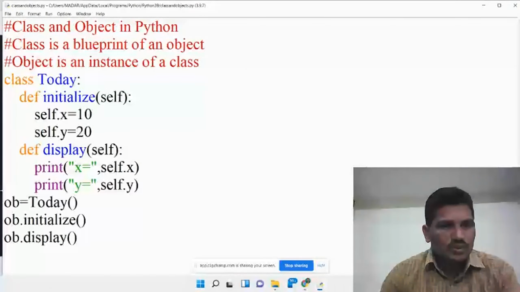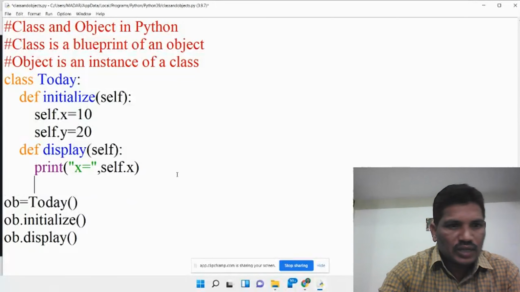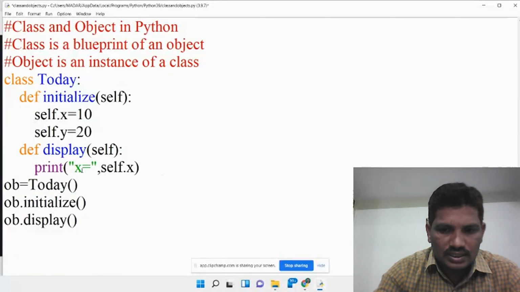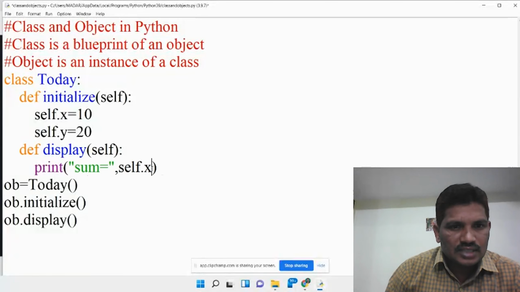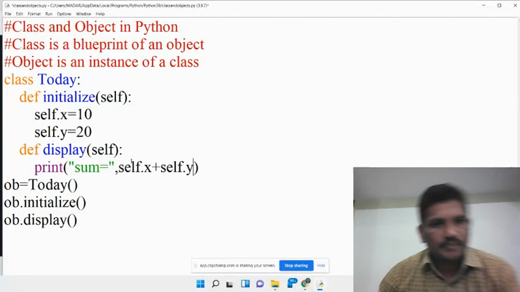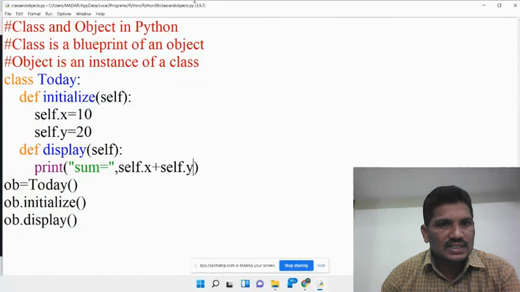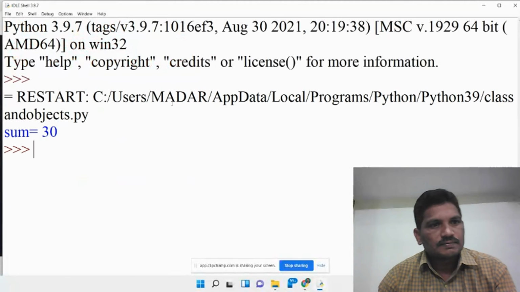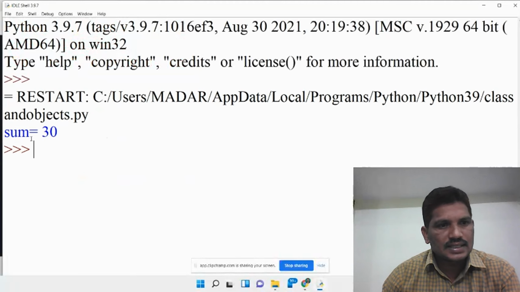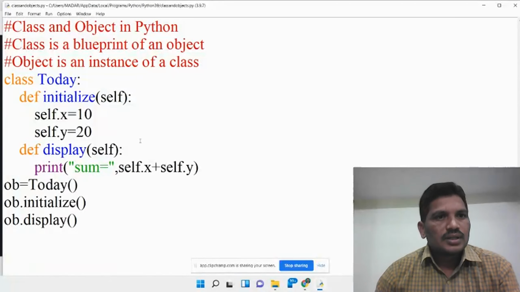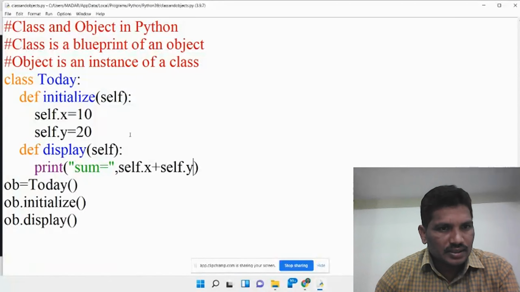Suppose I would like to write sum. Sum equal to self dot x plus self dot y. Then we will see what output we get. The sum equal to 30. See here, the output is displayed, isn't it? This is one example of how to declare a class and object in Python.